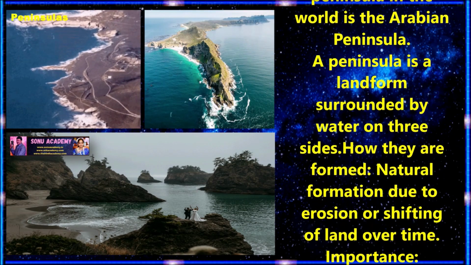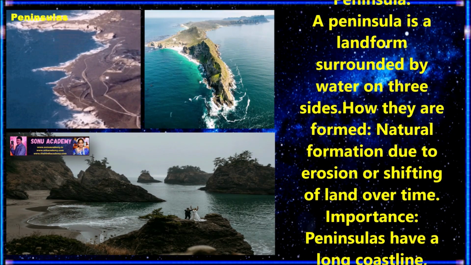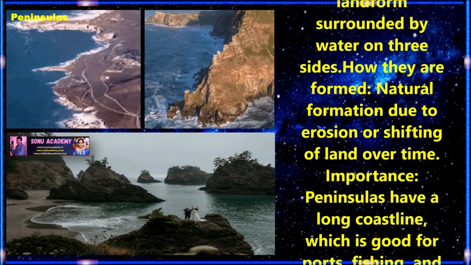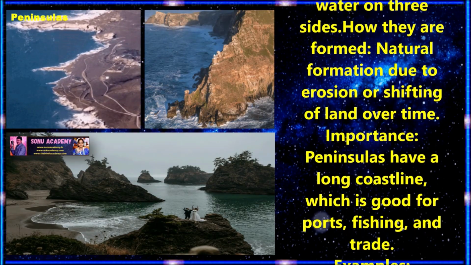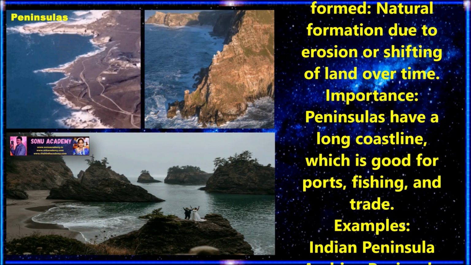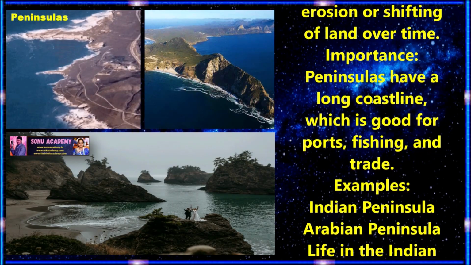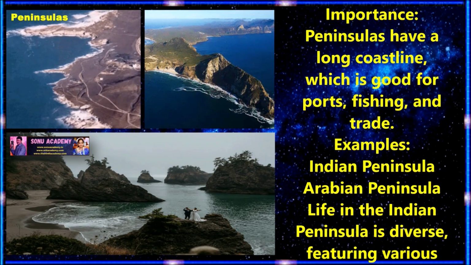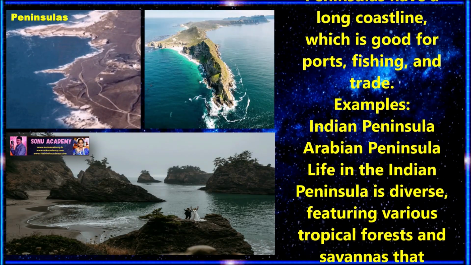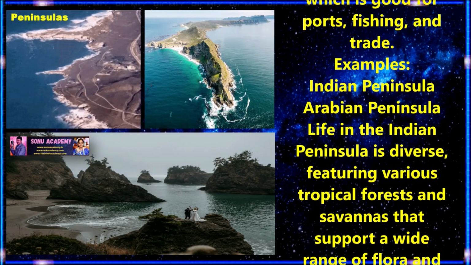Children, these peninsulas are formed by natural processes due to erosion or shifting of land over time. The importance of a peninsula is having a long coastline, which is good for ports, fishing and trade. Examples of peninsulas are the Indian Peninsula and the Arabian Peninsula.